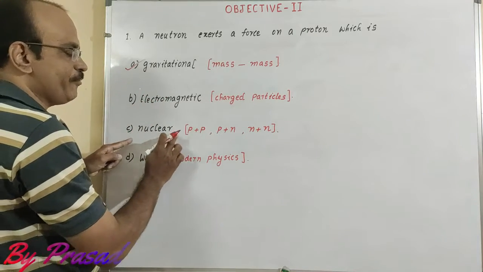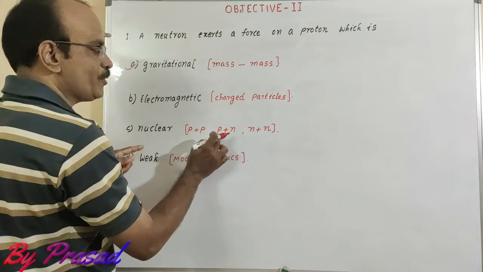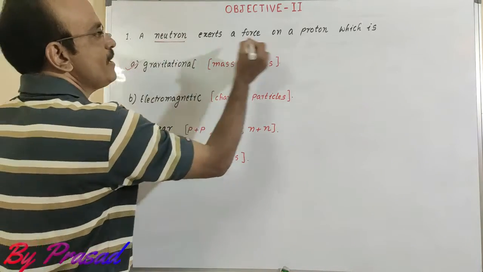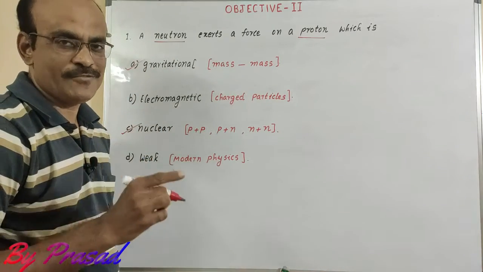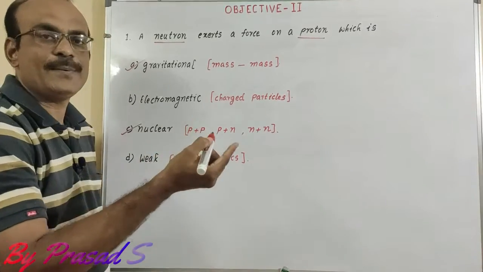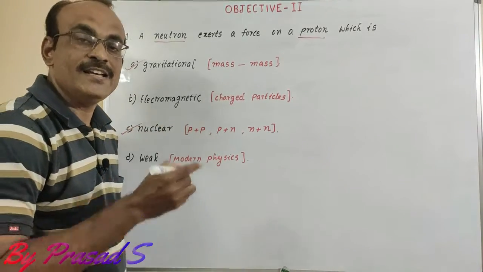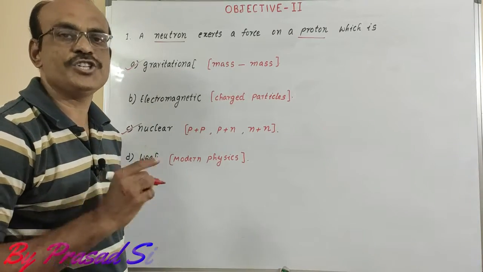And C, nuclear force, proton neutron and neutron neutron. Here neutron and proton are present, here neutron and here proton. So that's why C is the correct option. And D, no need to check. Why? Because this is obtained in modern physics. So that's why the correct options are A and C for question number 1.